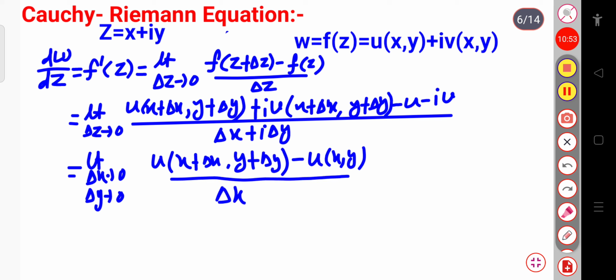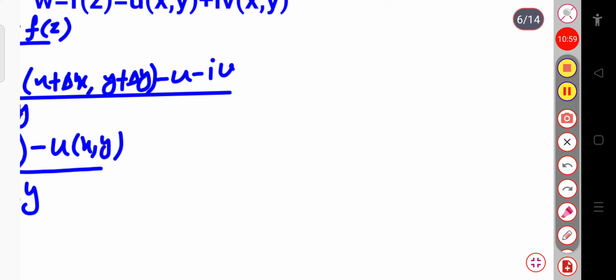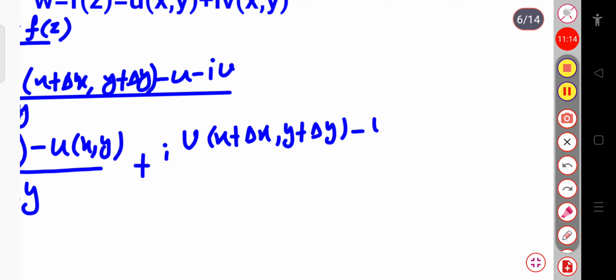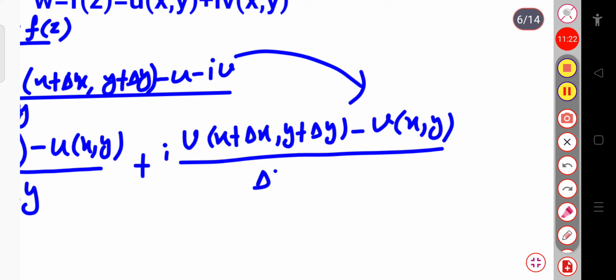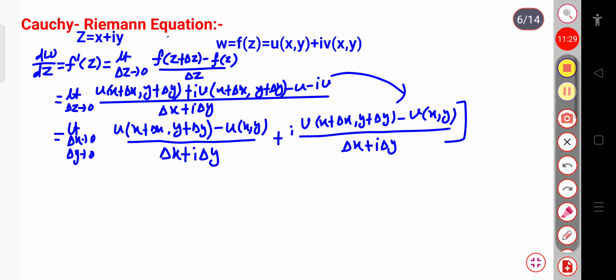So, this is delta x plus i delta y, and the imaginary part will be plus iota times the function v, that is v of x plus delta x, y plus delta y, again minus the function v of x comma y, divided by the total term, that is delta x plus i delta y. Okay. This is the whole bracket. Clear? Now two cases will arise.